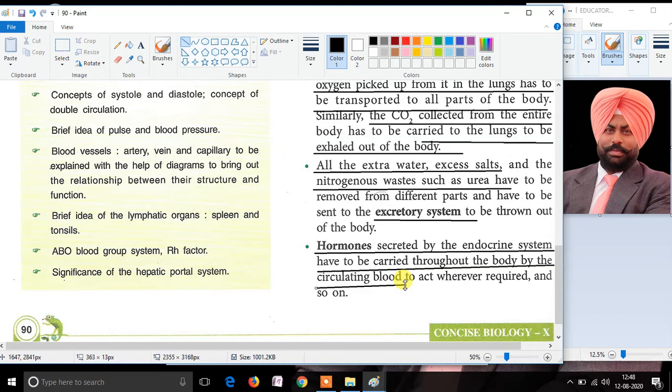Thus, we can say that different fluids need to be inside the body for performing various activities, and there is no such organism, including humans, which does not possess any fluid in it. A body needs to possess fluids so that different substances can be circulated in the body.